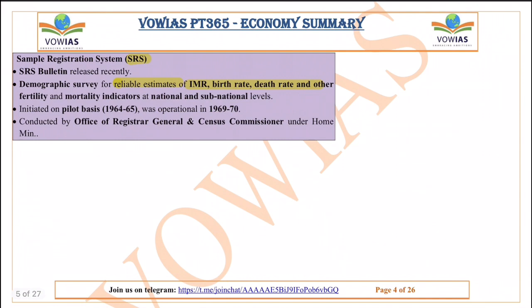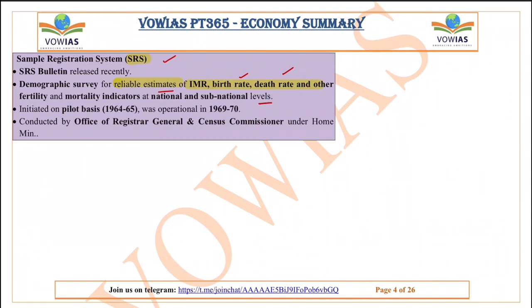So here some information is given about the sample registration system. The sample registration system bulletin was released recently, so that's why this was in the news. It is a demographic survey for reliable estimates of IMR, birth rate, death rate, and other fertility and mortality indicators at national and subnational levels.